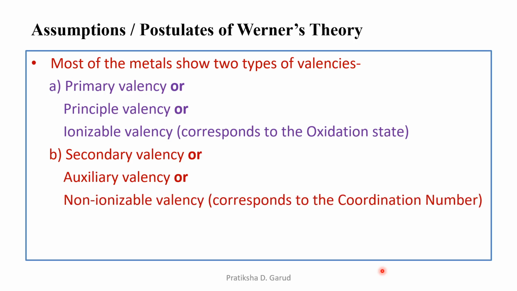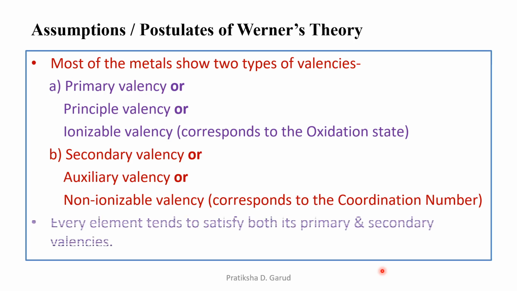So the metal shows two types of valency. One is the primary valency and the second is the secondary valency. The coordinating groups which are showing the primary valency are placed outside the square bracket, whereas those forming the secondary valency are placed inside the square bracket. So every element tends to satisfy both its primary as well as its secondary valencies.